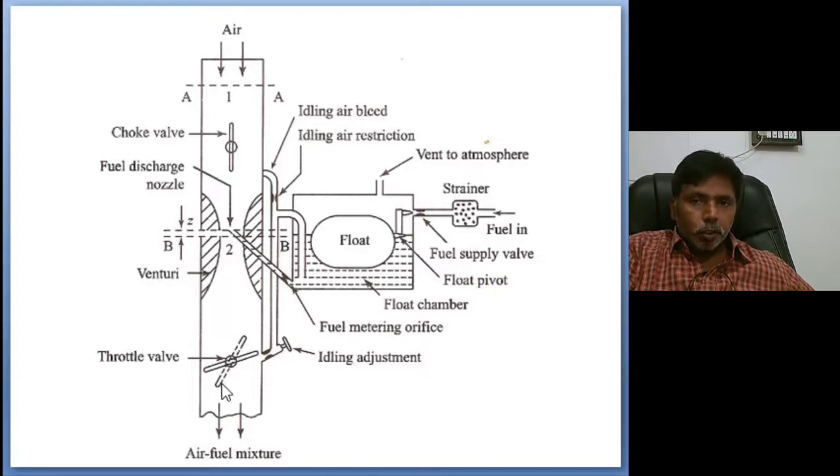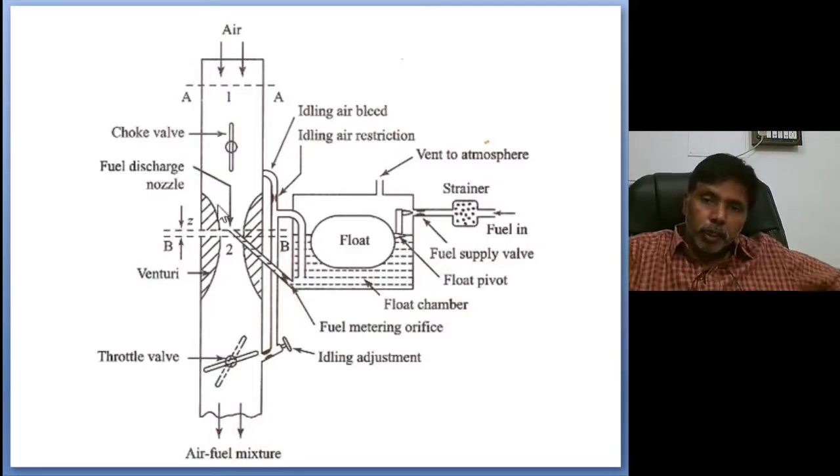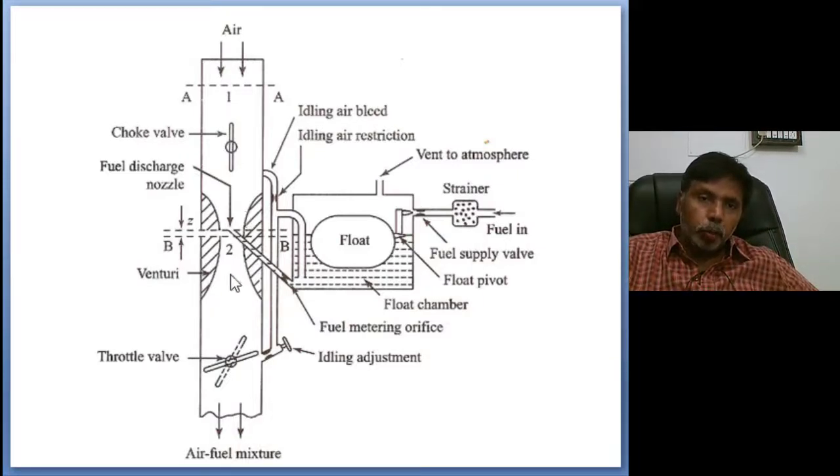Once the throttle valve is open, air comes from the air filter, from the ambient, and when it reaches the reduced volume, a pressure drop takes place. At that time, suction of the fuel comes from the tank. Through that suction, fuel comes through the nozzle, so atomized fuel is available at this small narrow passage, the venturi area. At that time, air and fuel will mix effectively inside the venturi.